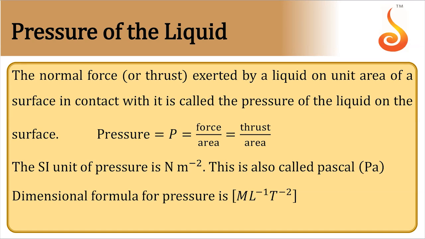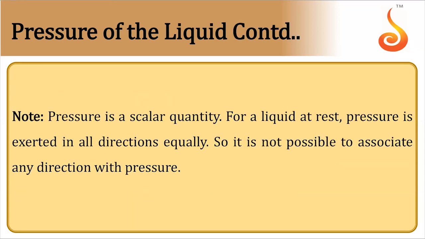Just make a note of it. Thrust is a vector, pressure is a scalar, so pressure doesn't depend on any direction.